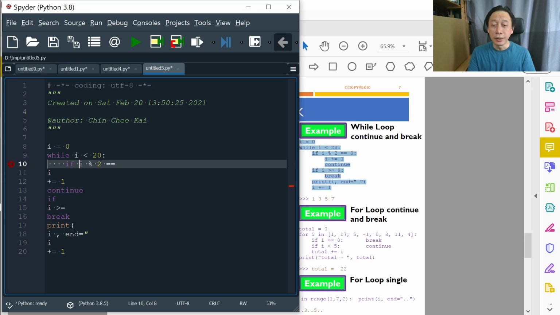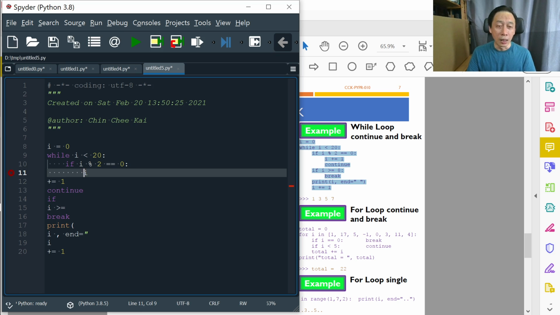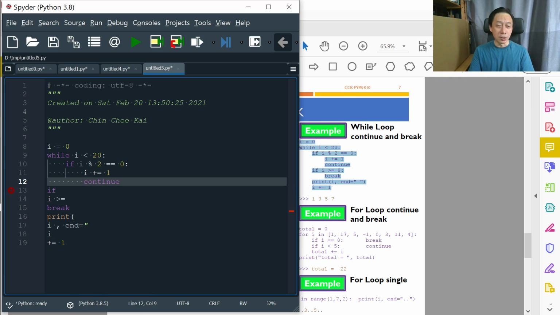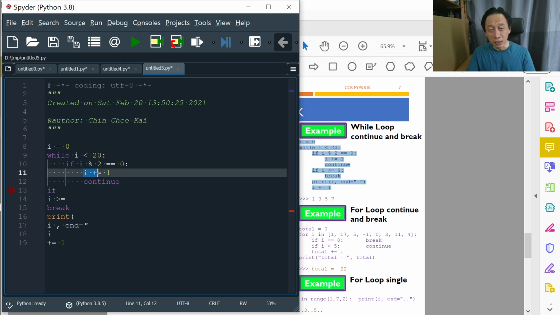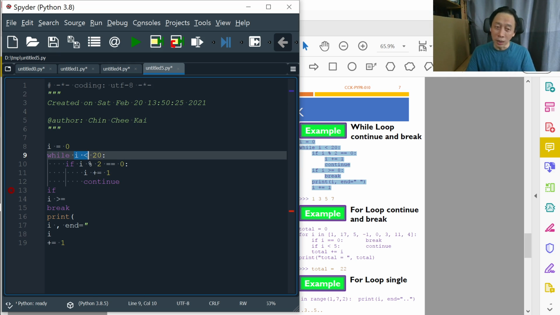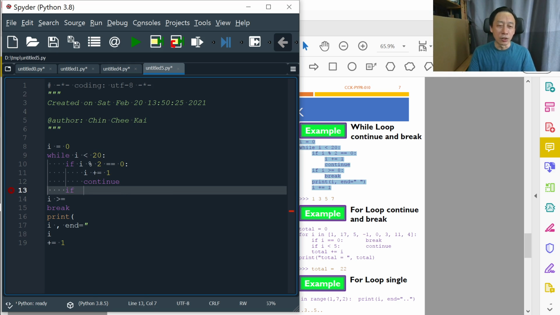If I is even, if I divided by 2, the remainder is 0, then I equals I plus 1. And at this point, we decide to continue. That means if it's even, make it go to the next integer and check again. Do nothing but check again, right?